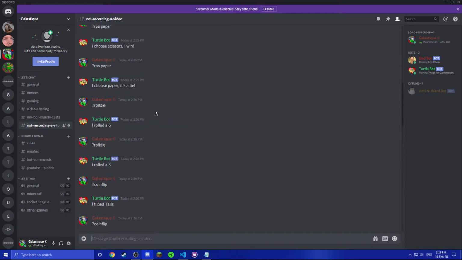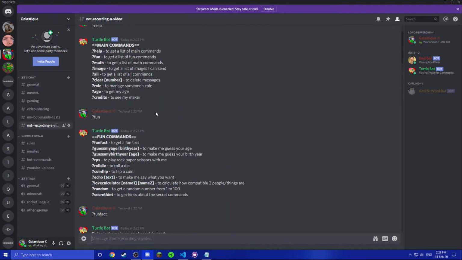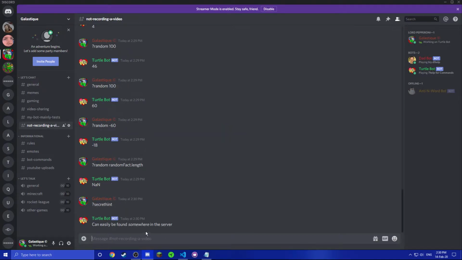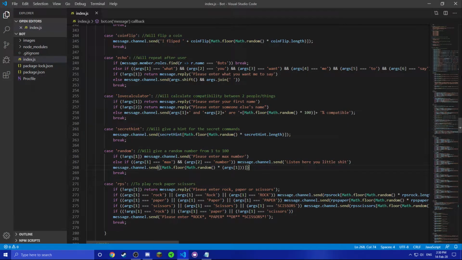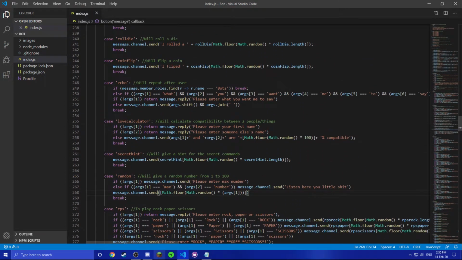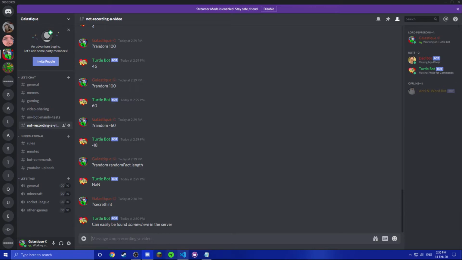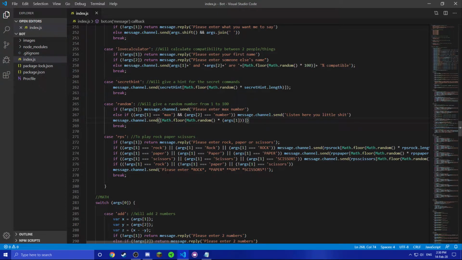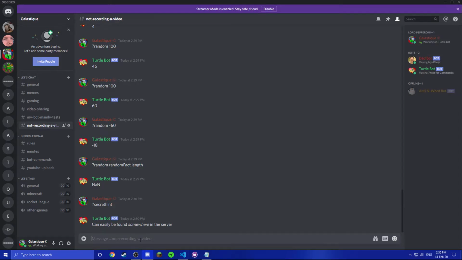After that it's secret hint, which basically gives you a secret hint for the secret commands. Since they are secret commands, I'm not going to show them to you, even though you probably saw them when I did this. Or I'll probably show it to you later. So that's pretty much it for the fun commands.